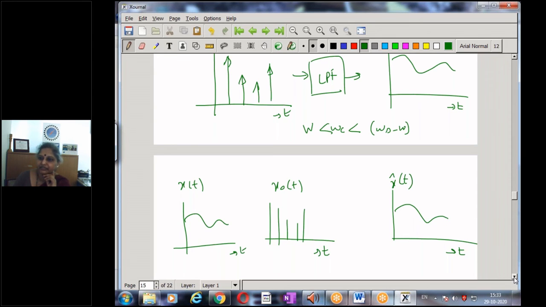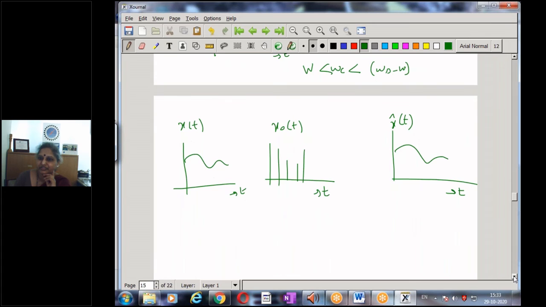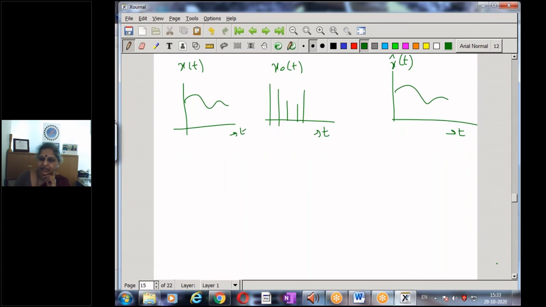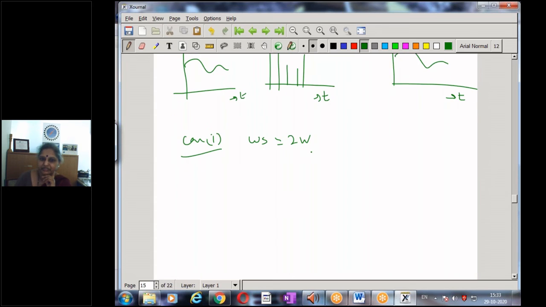Now, why did we have the condition that the sampling frequency should be greater than 2W? Let us take the case of, say, my sampling frequency omega s equal to 2W. If omega s is exactly equal to 2W, what is the spectrum of the sample signal?